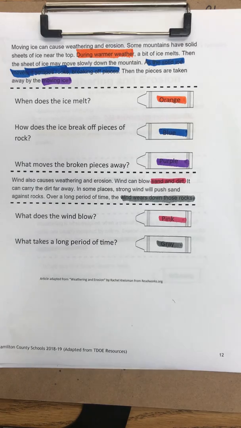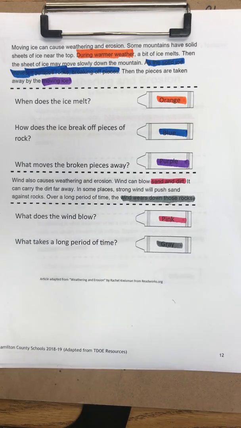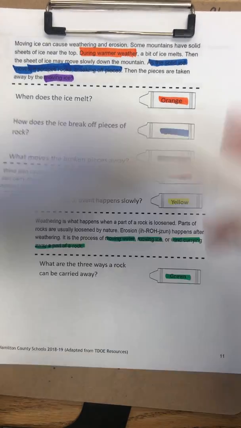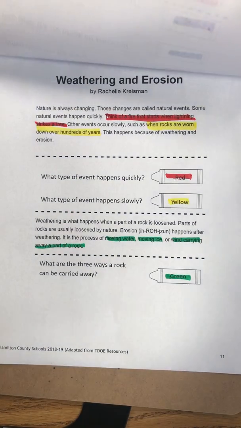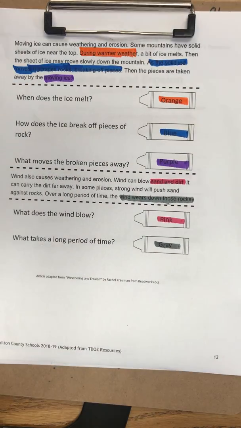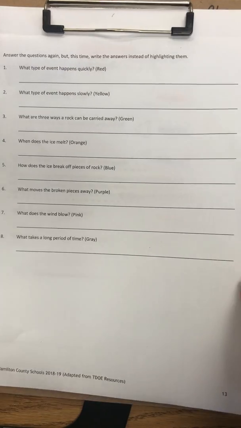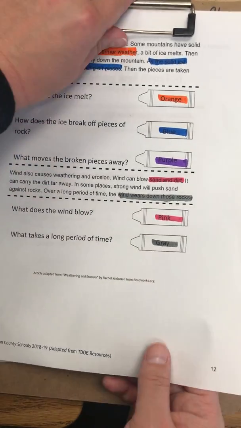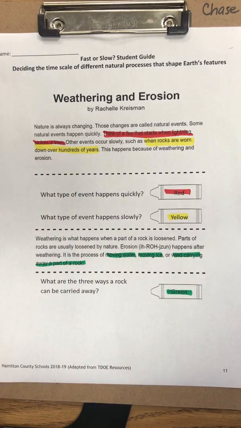Excellent job, guys. So what you are going to do now is you are going to take each of these that we have highlighted in different colors, and go to your question and answer document. Your question and answer document looks like this. You're going to read the question, what type of event happens quickly, and you are going to turn your highlighted answers into complete sentences.